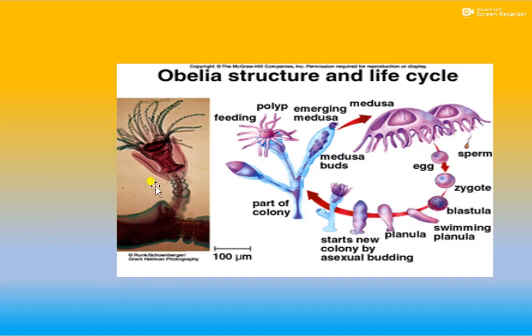Look at the example of Hydrozoa. Obelia structure and life cycle you can see here. This structure is called the polyp, and this umbrella-like structure is the medusa. These are the two forms of Obelia, and Obelia is an example of class Hydrozoa.